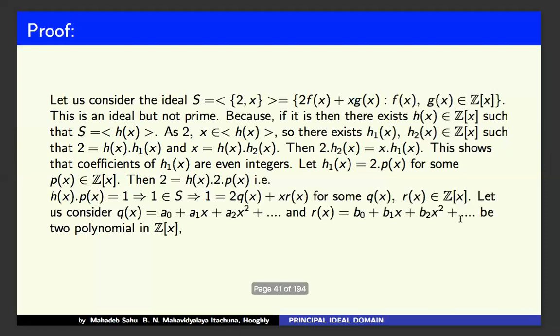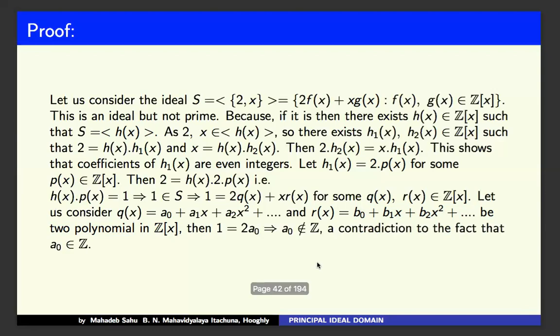Let us consider q(x) equal to this polynomial and r(x) equal to this polynomial in Z[x]. Now put these values in and compare the terms on both sides. 1 is a constant term, and the constant term comes only from 2q(x).